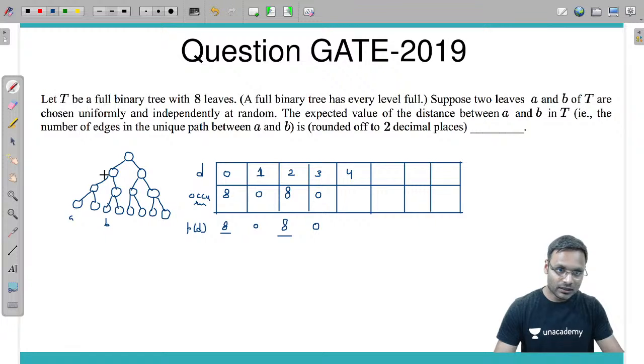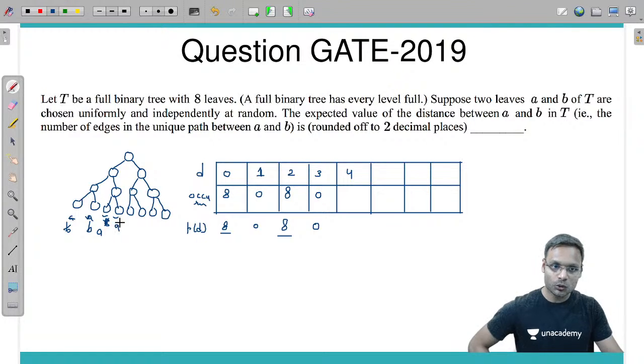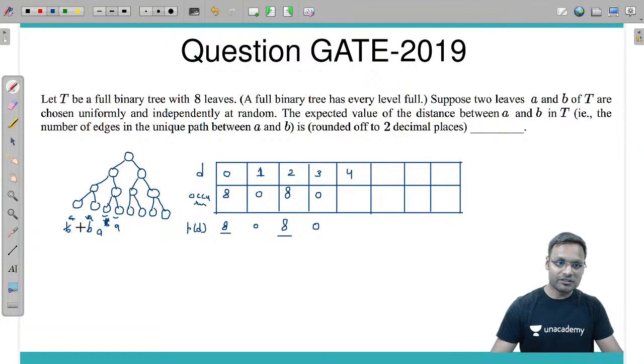So how many occurrences of distance 4? A is here, B here, 1, 2. If A is placed here, then B 1, 2. Then if we take A here, then B you can have here 2, and if A is here, 1, 2. Total 8 in the left subtree part. Didn't understand? Okay, let me explain once more.